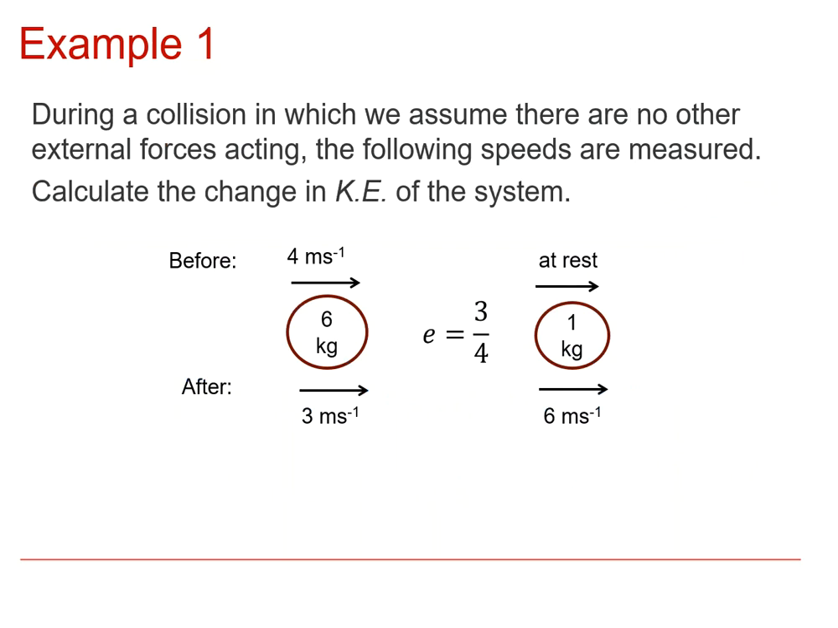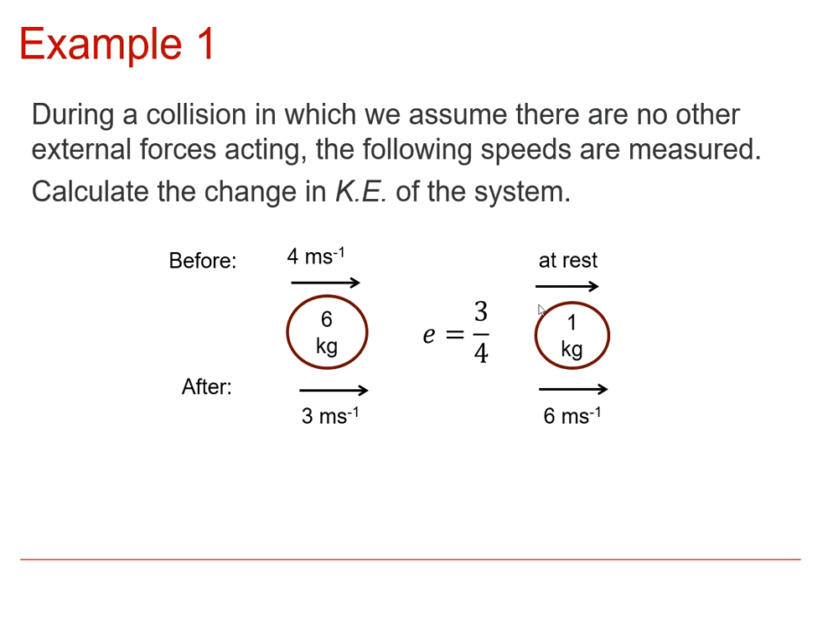So here's a simple example. We have two objects here. This object of mass 6 kilograms with an initial velocity of 4 meters per second. This one, which is 1 kilogram, is at rest, and then after the collision, this has a velocity of 3 meters per second and this has a velocity of 6 meters per second, and the coefficient of restitution there is 3/4. That's consistent with these because they're approaching each other with a relative speed of 4 meters per second, and afterwards they've got a difference in speed of 3, that means they're moving apart from each other at 3 meters per second. So the speed of separation is 3/4 of the speed of approach.